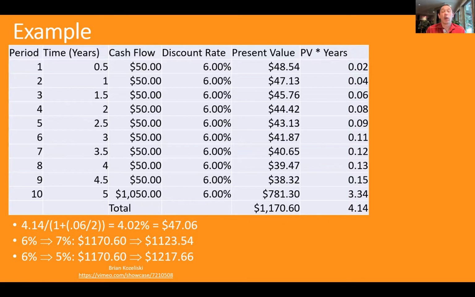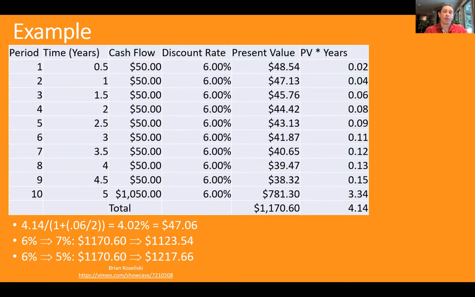So that means if interest rates go up by 1%, then that bond's going to decline by that 47.06 to 1123.54. And if interest rates go down, then the bond's going to increase by that 47.06 to 1217.66. That is what this modified duration tells us. Again, feel free to pause this if you want to walk yourself through that.